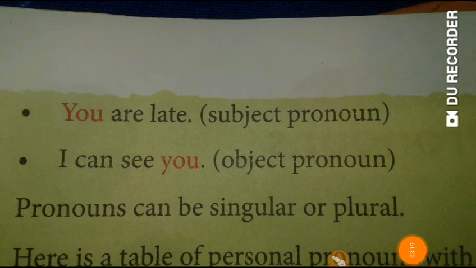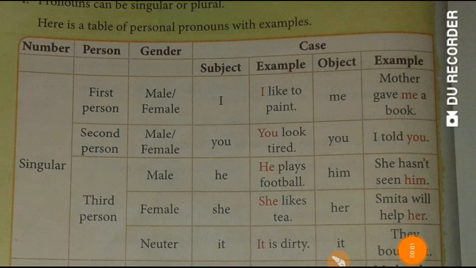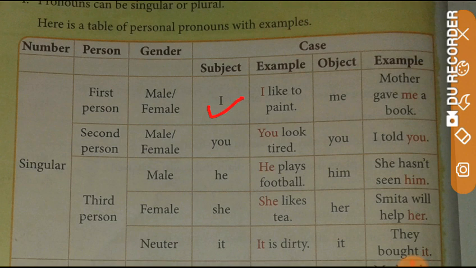Pronouns can be singular or plural. If it refers to one person or thing, then it is singular. If it refers to more than one person or thing, then it is plural. Now here is a table of personal pronouns with examples. For the first person singular number male or female, we use the subject pronoun I and the object pronoun me.